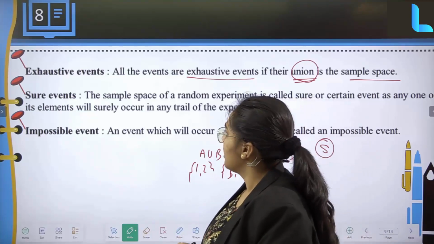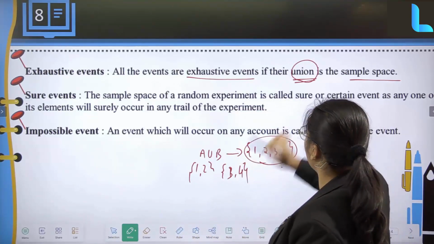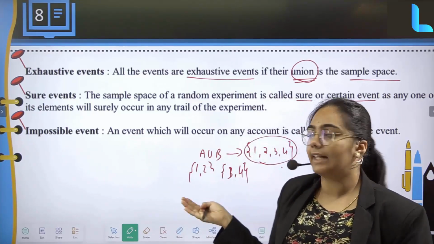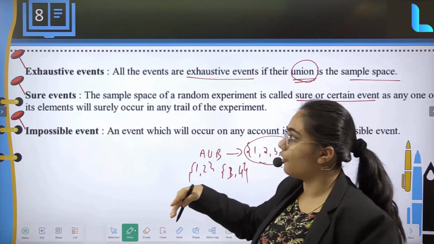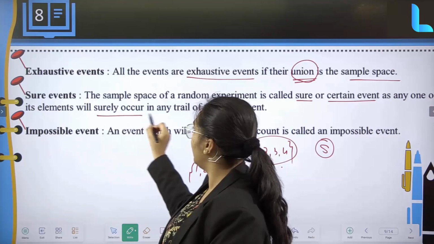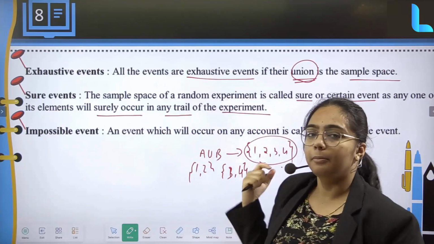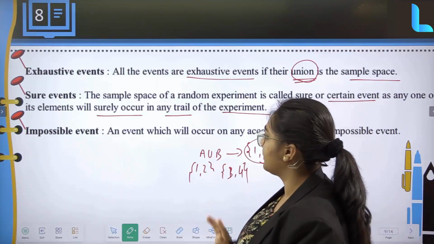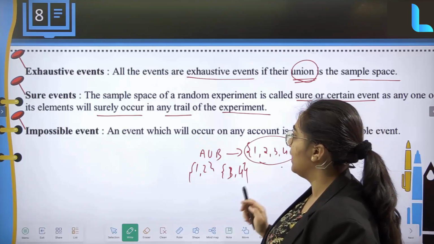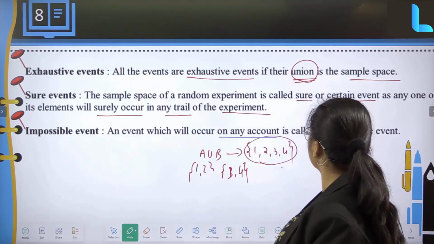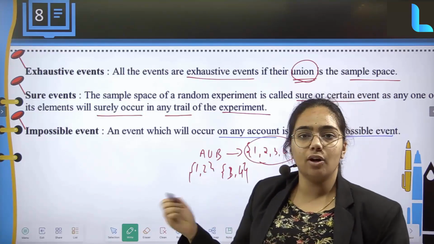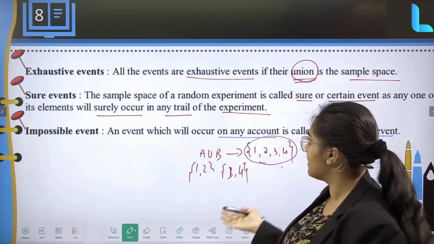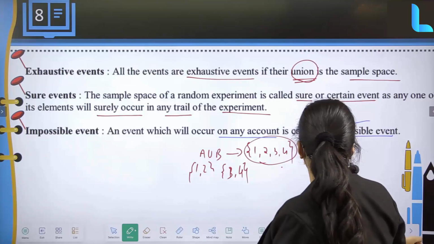Clear? Sure events: if the sample space of a random experiment is a sure or certain event, we saw it is exactly equal to 1. So in statement format, its elements will surely occur in any trial of the experiment, because at least one will be there. Impossible event: an event which will not occur on any account is called an impossible event. We saw this is going to be equal to 0. So an event which will not occur under any circumstances is called an impossible event.